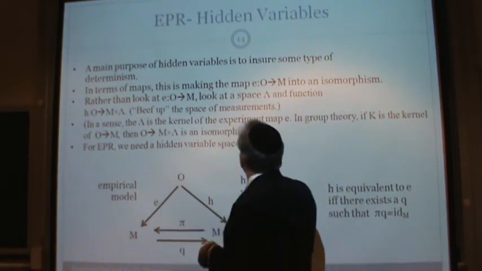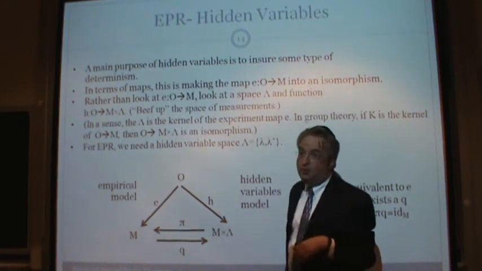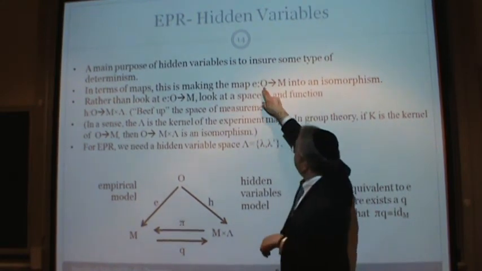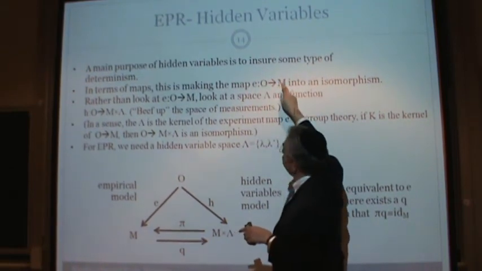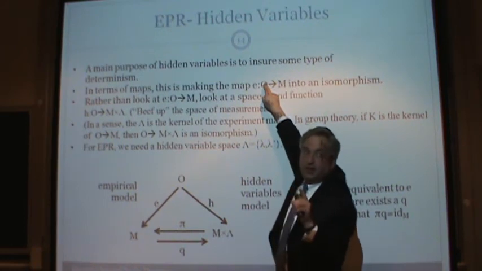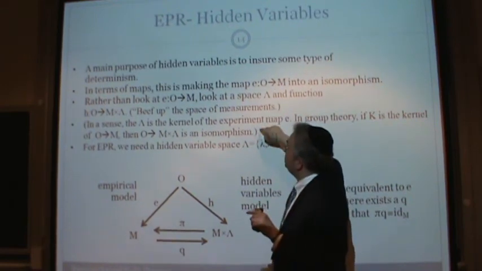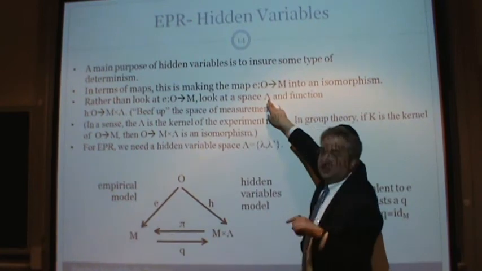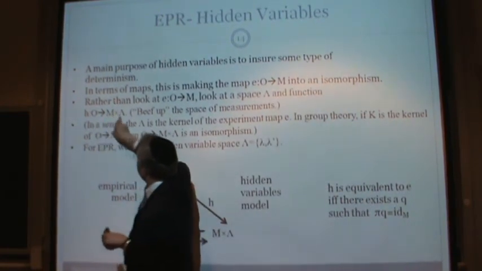In terms of maps, this is making the map from O to M into an isomorphism. What do I mean by an isomorphism? Right now this is an onto map. From here to here is onto, it's not into. I want an isomorphism, namely, you give me a measurement, I'm going to tell you exactly what the outcome is. One possible outcome per measurement. Okay? That would make this into an isomorphism. Rather than look at the map from O to M, look at a space lambda, that's going to be your space of hidden variables, and a function from O to M cross lambda.